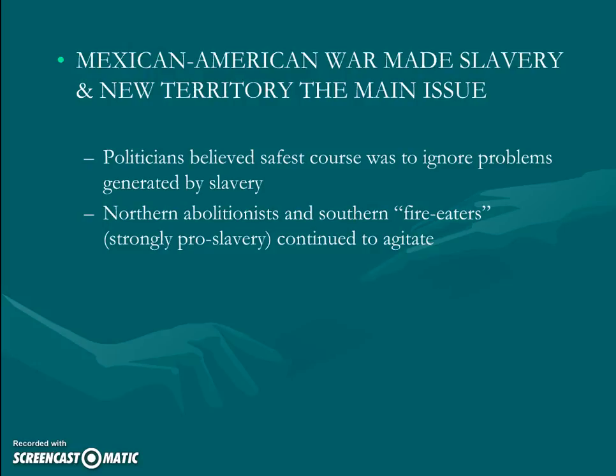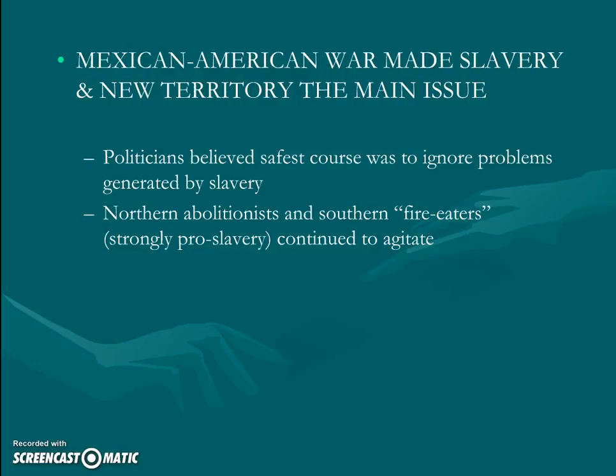So we left off with the Mexican-American War, and as we talked about just a few seconds ago, this made slavery and the new territories basically the main political issue with the United States. And politicians wanted no piece of this. They wanted to try to delay this as much as possible. They tried to, as I said, kick it down the road. So they really don't do much at all. They just sort of ignore the problem that's generated by slavery.